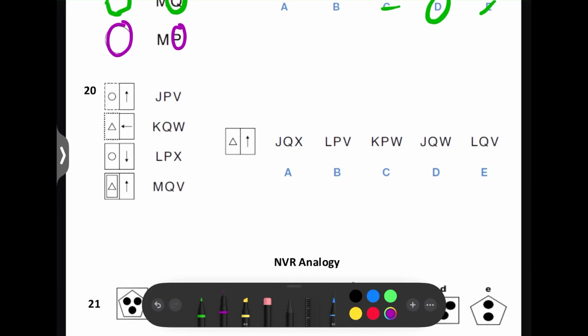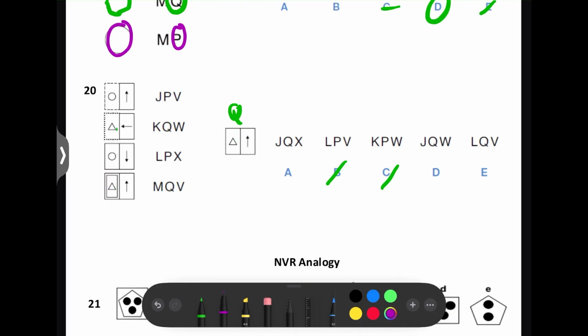So, 4 different first letters, but these two both have a P as the second letter, and these two both have a Q as the second letter. So these two both have a circle, and these two both have a triangle. The test shape has a triangle, so the second letter will be a Q, so we can rule out those two because they have a P as the second letter.